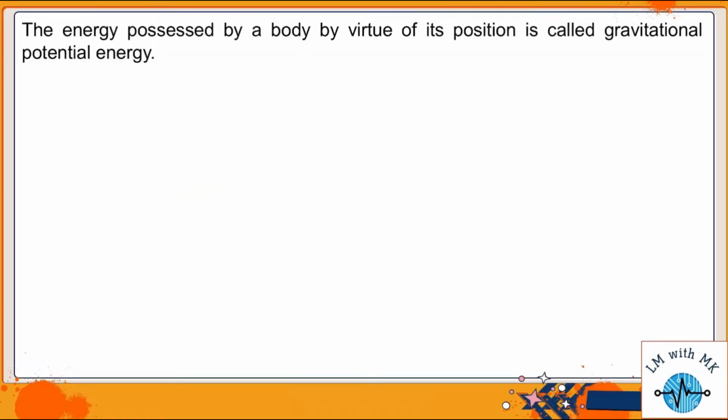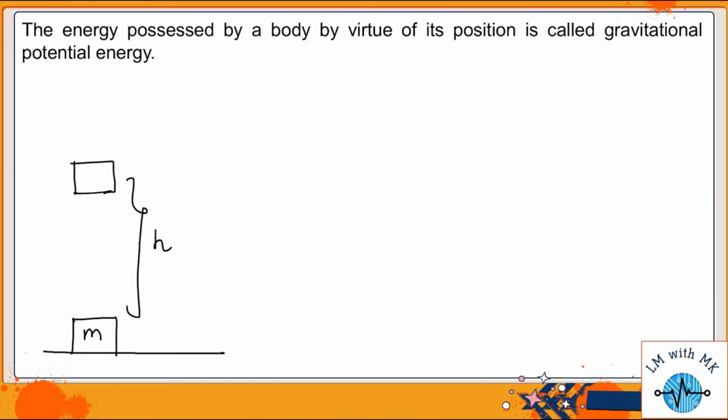The energy possessed by a body by virtue of its position is called gravitational potential energy. To derive the formula of gravitational potential energy, let us consider a block of mass m lying stationary on the ground. If I want to lift this block from the ground up to a certain height h, some work is to be done.